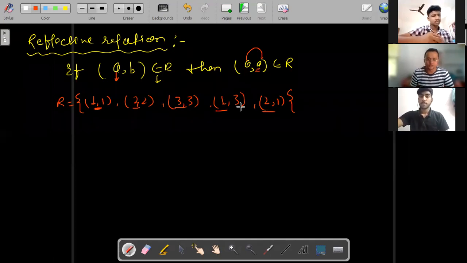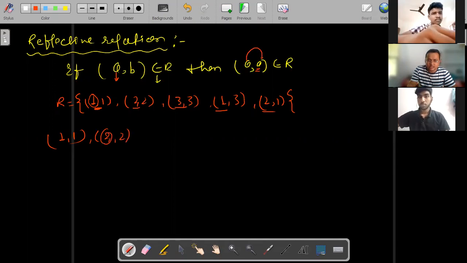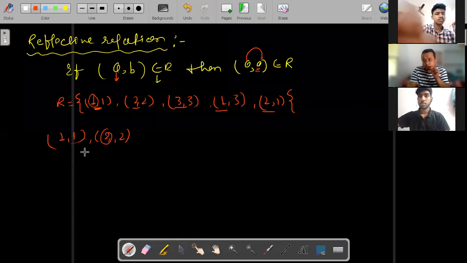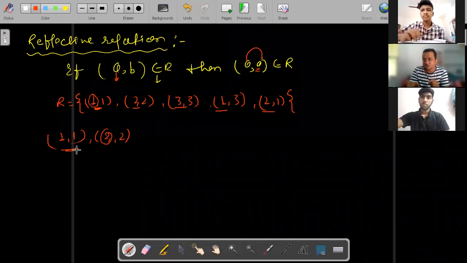Clear? Okay. So 1 comma 1. I am repeating this, and then you have to see whether this is an element of R or not, which is given.